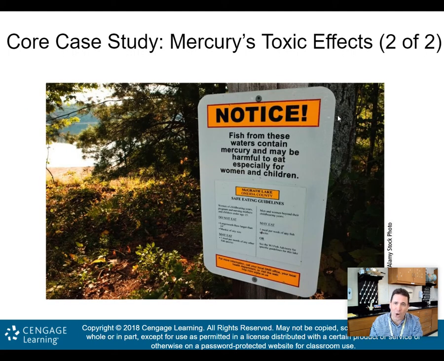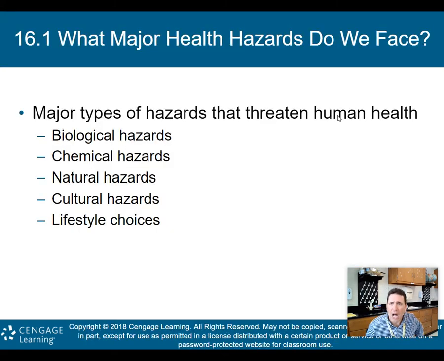So again, this is just a notice. Fish from these waters contain mercury and may be harmful to eat, especially for women and children. Again, talking about that biomagnification as that mercury goes through the food levels. By the time it gets to fish, it's at a level that it could harm us as a human species when we eat it. So again, something to think about, this mercury.